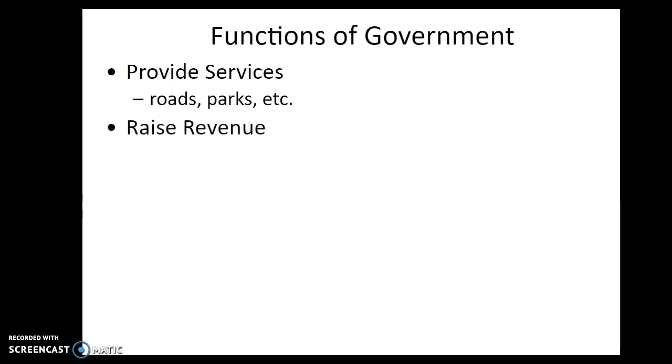Okay. They raise revenue. How do they raise revenue? Well, they raise them by taxes and fees. First main one is your income tax. They're raising that revenue to provide those services. That's why they have to tax us. Fees is another example. For example, I like to go camping. So if I go camping at a state park, then I have to pay a fee to put my camper there. Okay, that helps maintain those parks and those campsites.